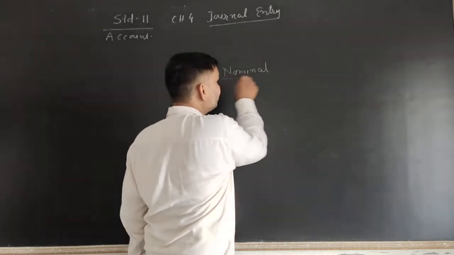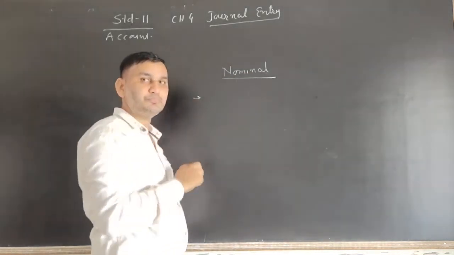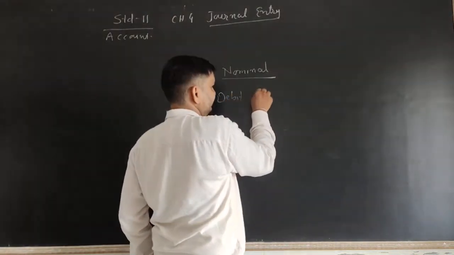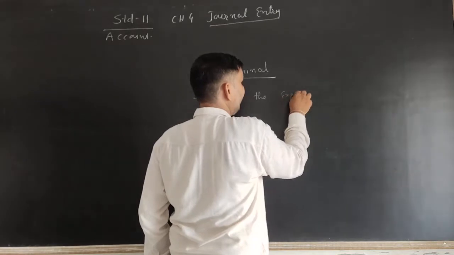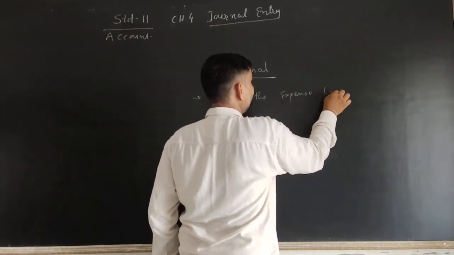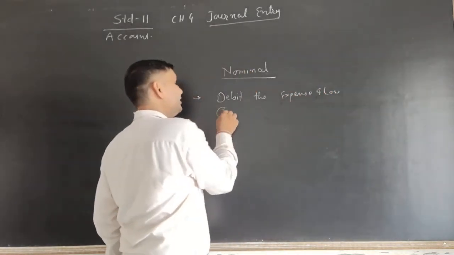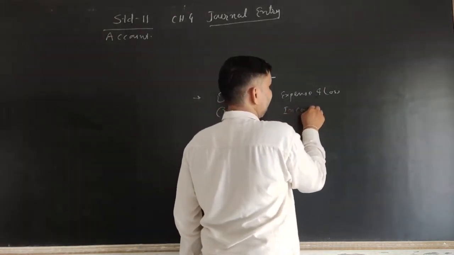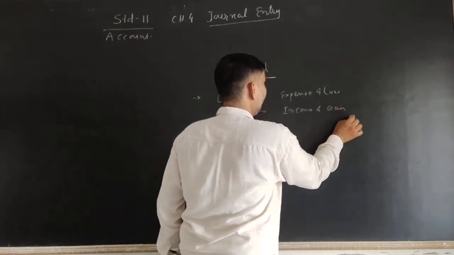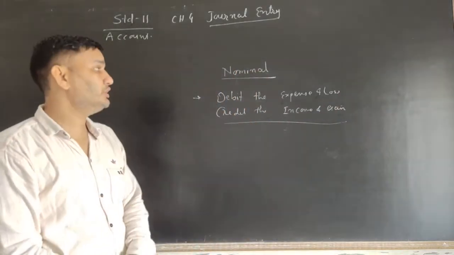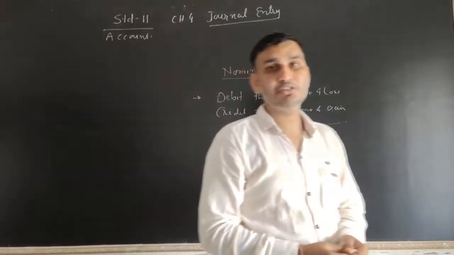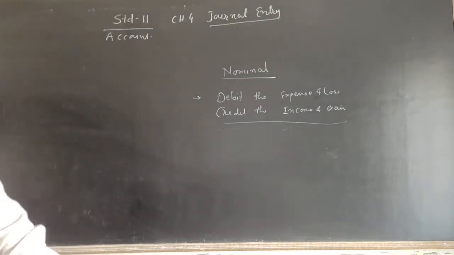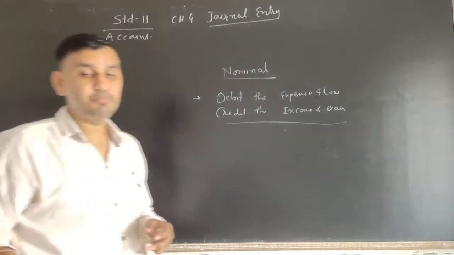And we know very well the rule of nominal accounts is debit the expense and losses, expense and loss, and credit the income and gain. And it's very simple, बहुत ही simple है. Maximum transactions occur for the expenses, income, profit, loss in business. So this one is also important.